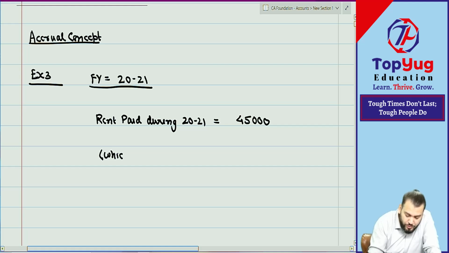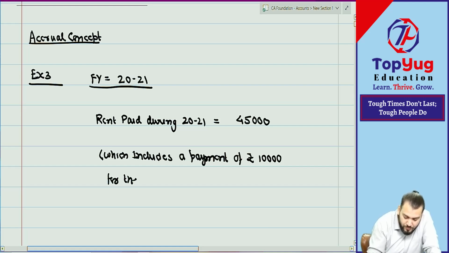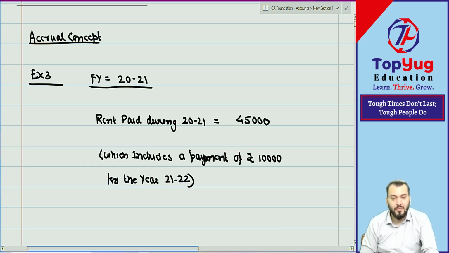Which includes a payment of rupees 10,000 for the year 21-22. Have you understood? Means in current year how much rent paid?